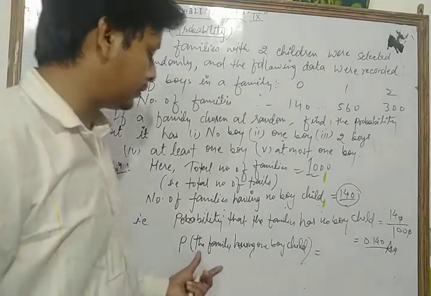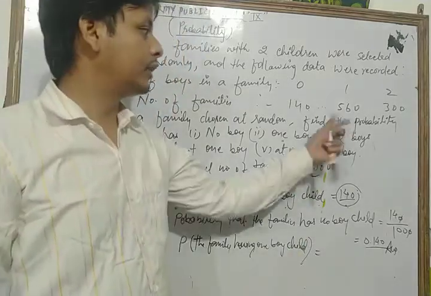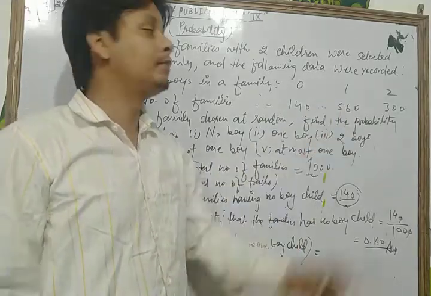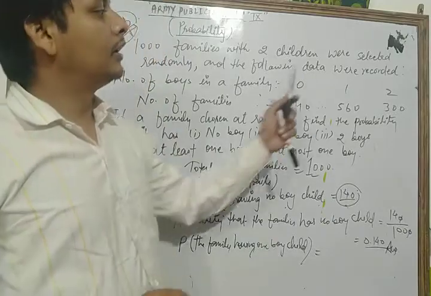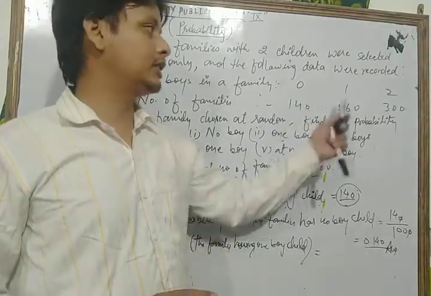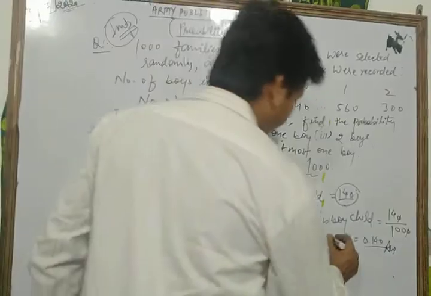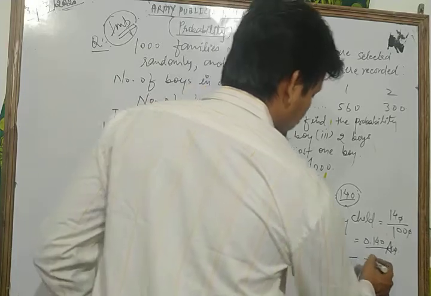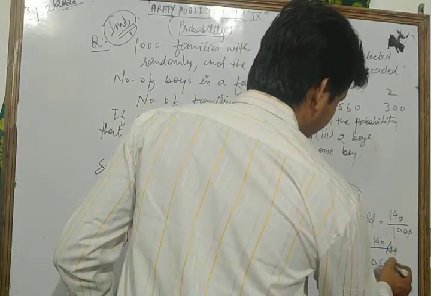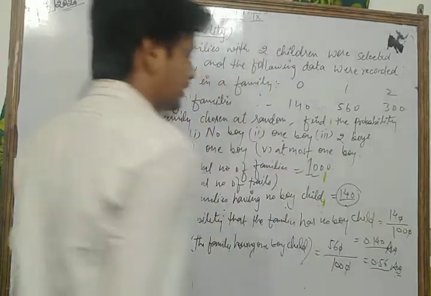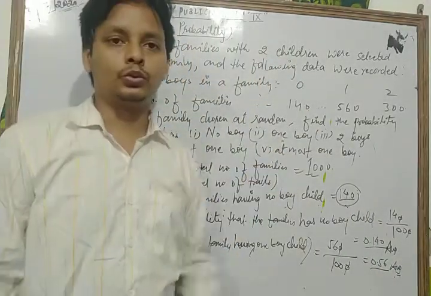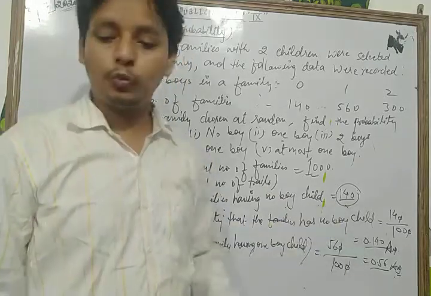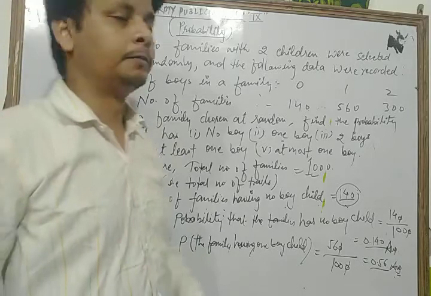So the probability of the event, the family having one boy child: according to this data, how many families have one boy child? That is 560. So the answer is 560 upon the total number of families, that is 1000. The zeros cancel each other, so we have 0.56. This is the solution of point 2. So the probability of the family having one boy child is 0.56. Let's see, this is the right answer.